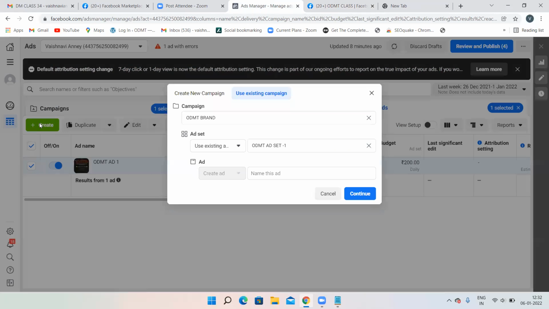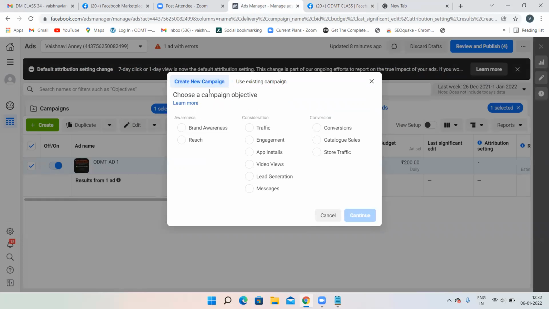Now again, click on the create symbol. Click on create new campaign. Do not go for use existing campaign. Saved audience is different. Use existing campaign is different. If you want to edit something, then you have to click on use existing campaign. If you want to create a new campaign, then click on create new campaign only. Brand awareness is done, right? Then we'll go for traffic.